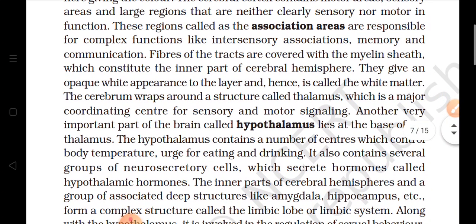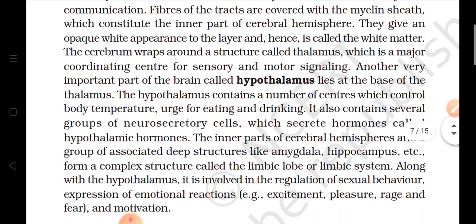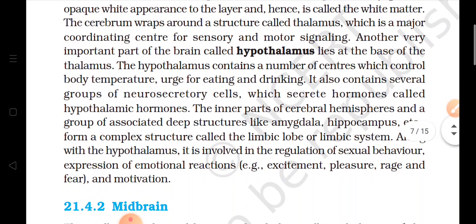Now this cerebrum wraps around a structure known as thalamus, and this is the main coordinating center for sensory and motor signaling. Now another important part is hypothalamus, and this hypothalamus is present at the base of thalamus. This hypothalamus also contains a number of centers, and these centers control various activities of the body like body temperature, then thirst, or we can say hunger.